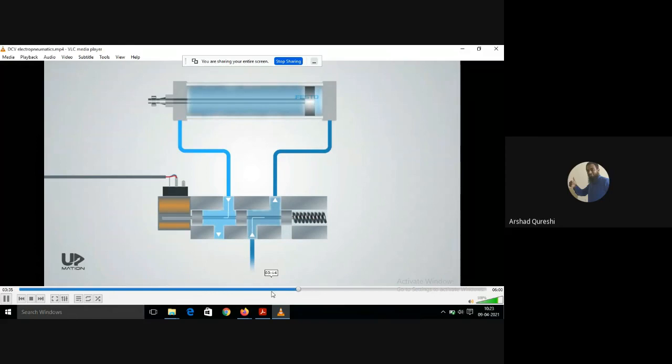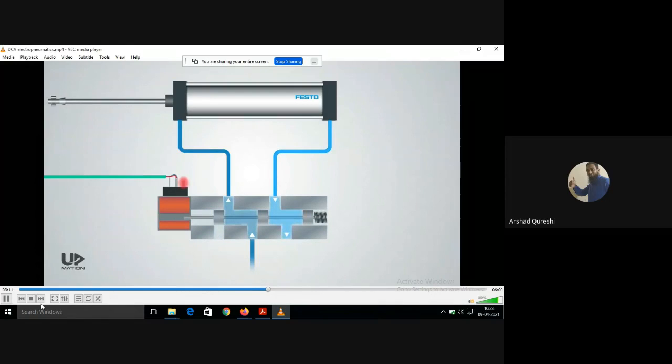All of you know what is a DCV. Okay, see, this DCV is working with the help of current. When the current comes here, okay, it just pushes the spool which is there. There is a spool here. Okay, it pushes this spool and it will actuate the side and the cylinder will retract.